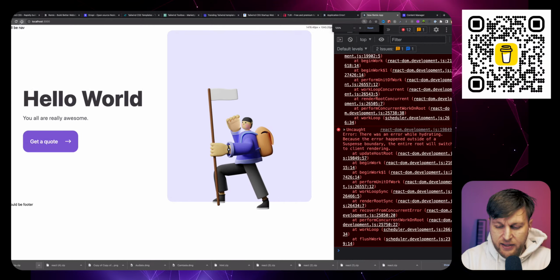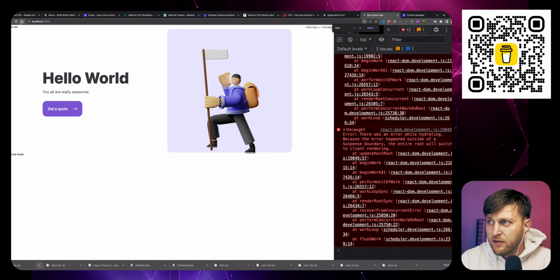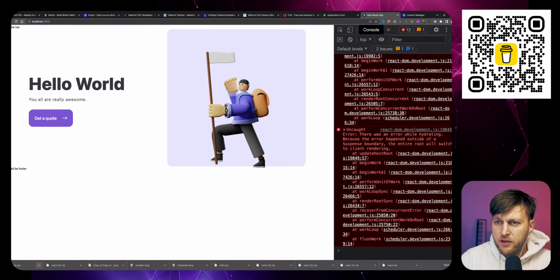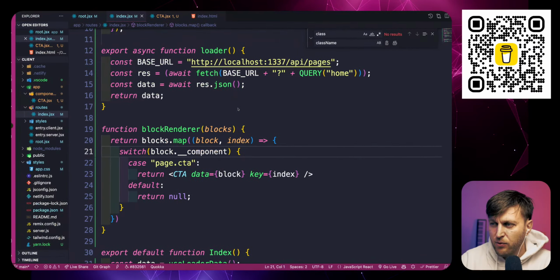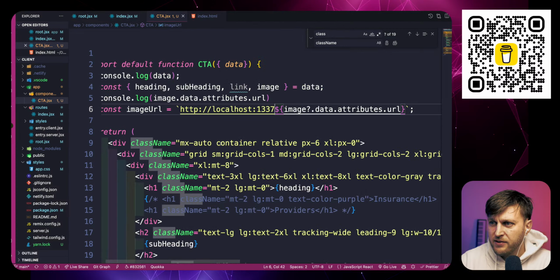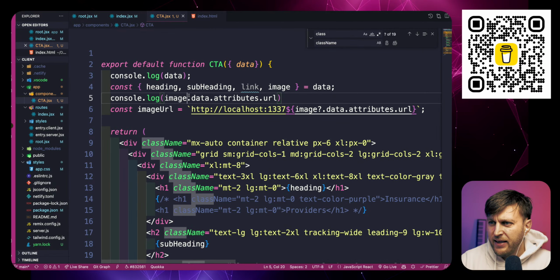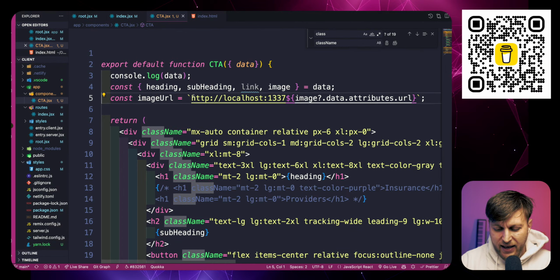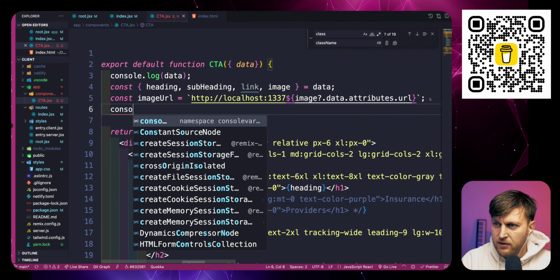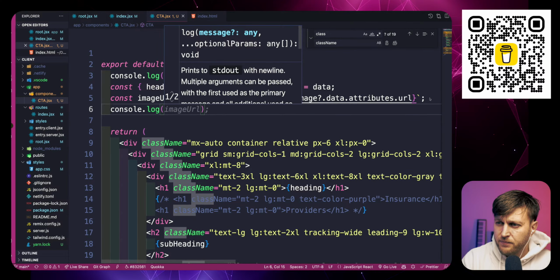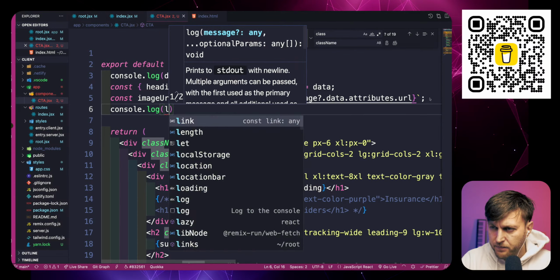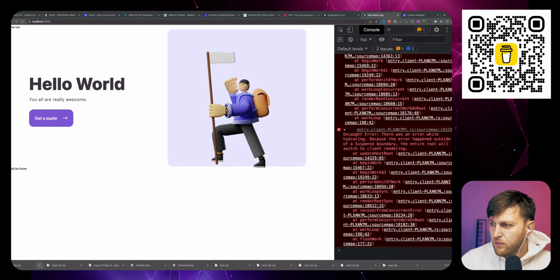So now let's go ahead and just adjust the quote here. Get quote. We want it to be dynamic. And so I believe we have access to our link inside our CTA component. And again, right now it's get it to work and then refactor. So let me console log the link to see what we're getting.